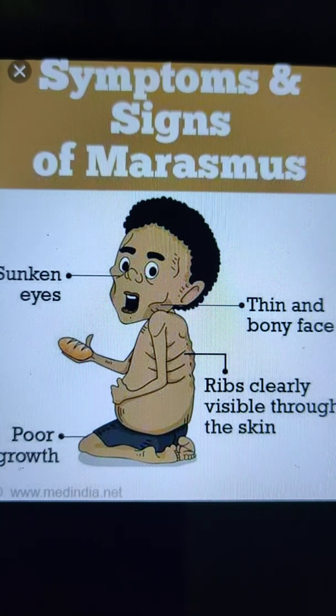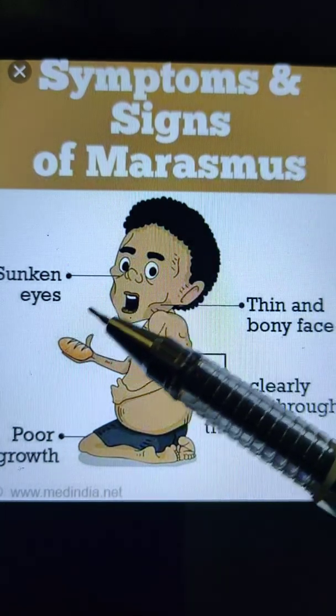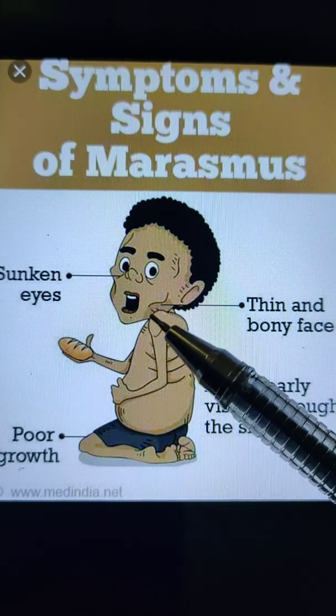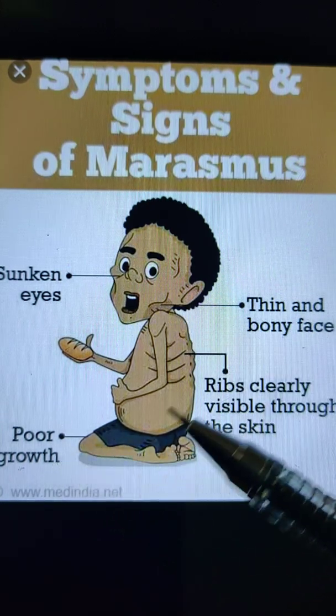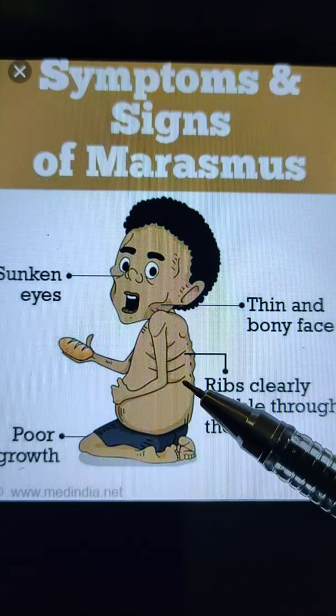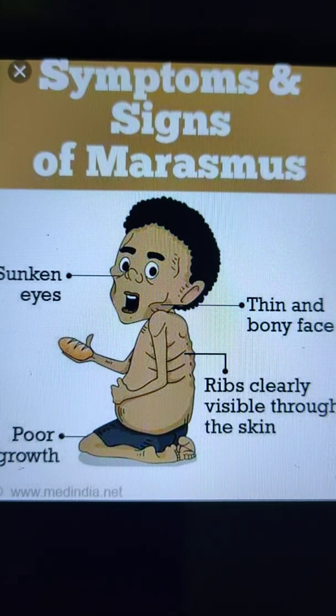You can see here also the symptoms of marasmus are the sunken eyes, the thin and bony face, and the poor growth of the children, with the ribs clearly visible through the skin. So these are the symptoms of marasmus. So this is all about the protein energy deficiency diseases.